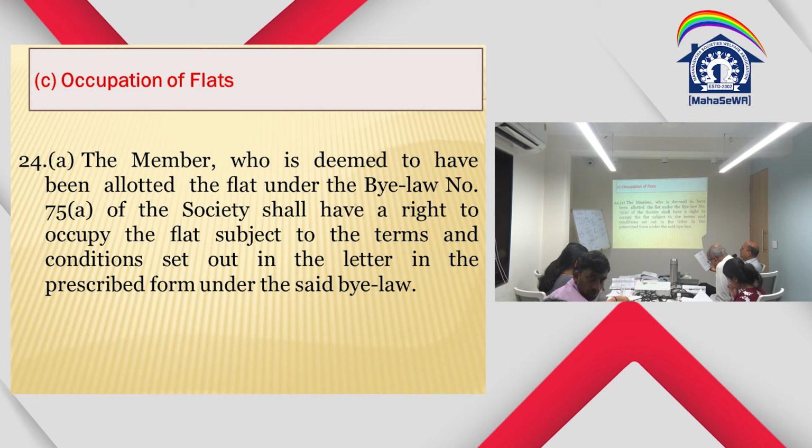The said flat is deemed to have been allotted to you under bylaw number 75A of the society. The flat admeasuring so and so square meter in so and so building stands allotted to you under the provision of bylaw number 75A of the bylaws of the society, on transfer of interest in the said flat by so and so to you, as approved by the committee or general body of the society held on so and so.